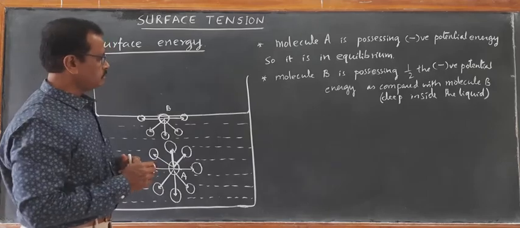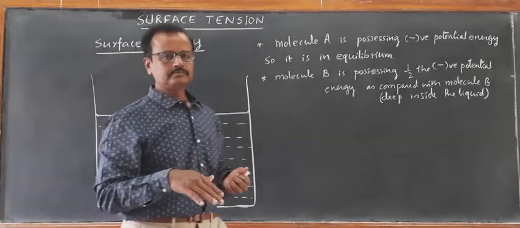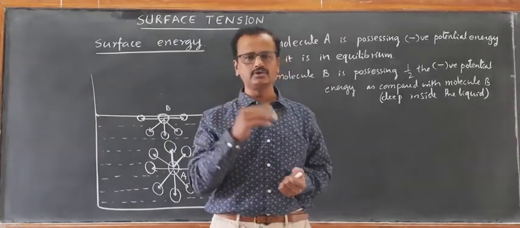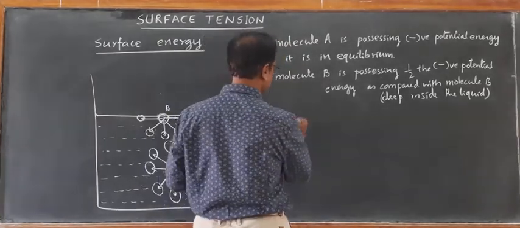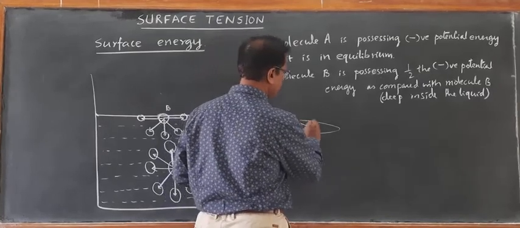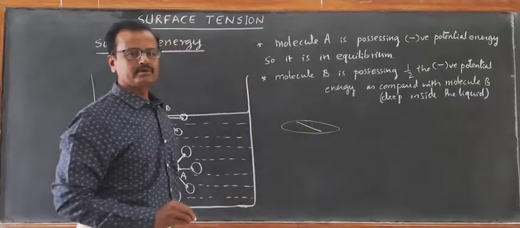Okay. So, if you assume a line of molecules, suppose this is the water surface, I am just drawing the water surface and I am drawing a line of molecules.